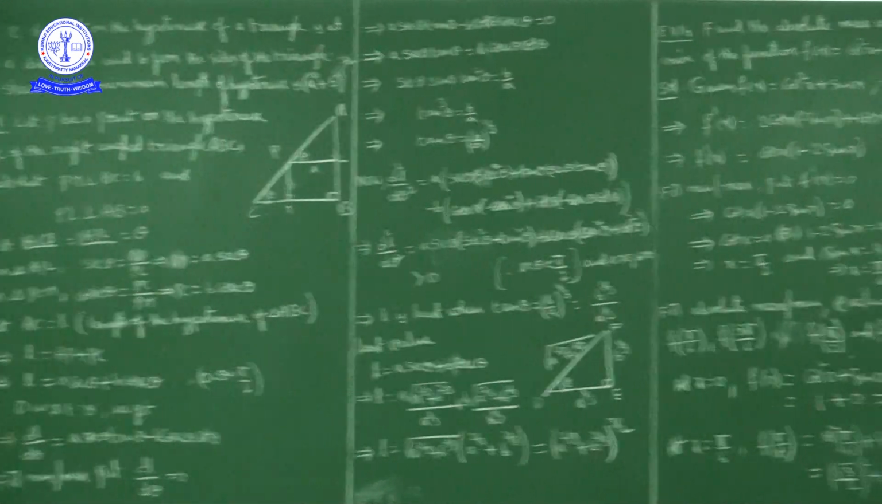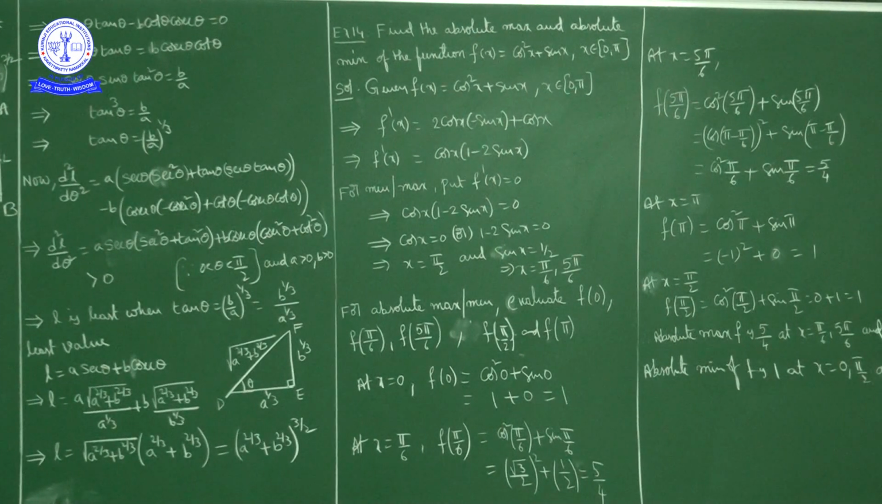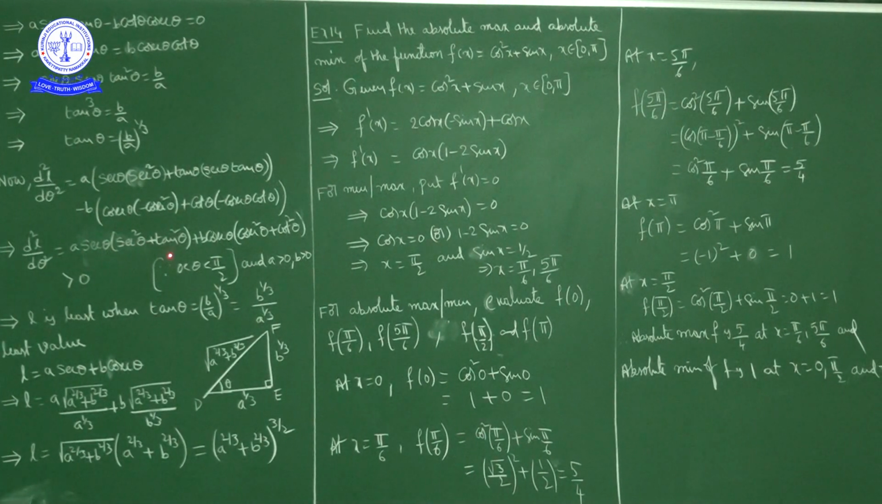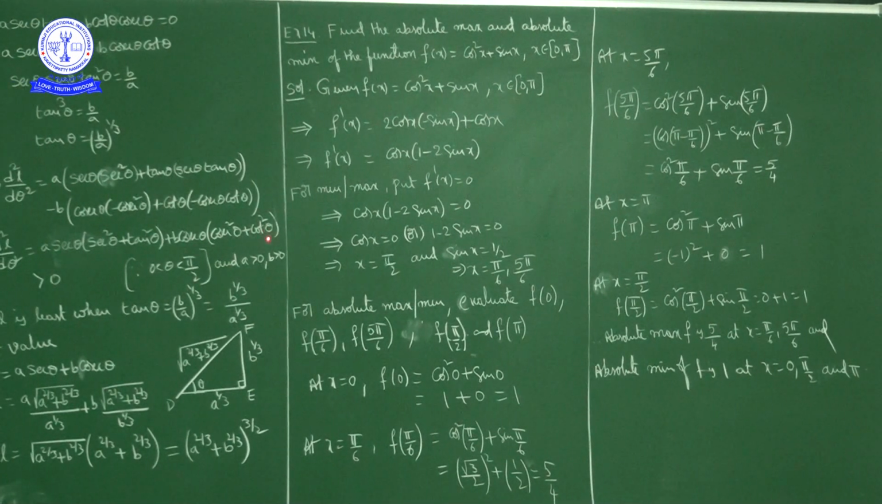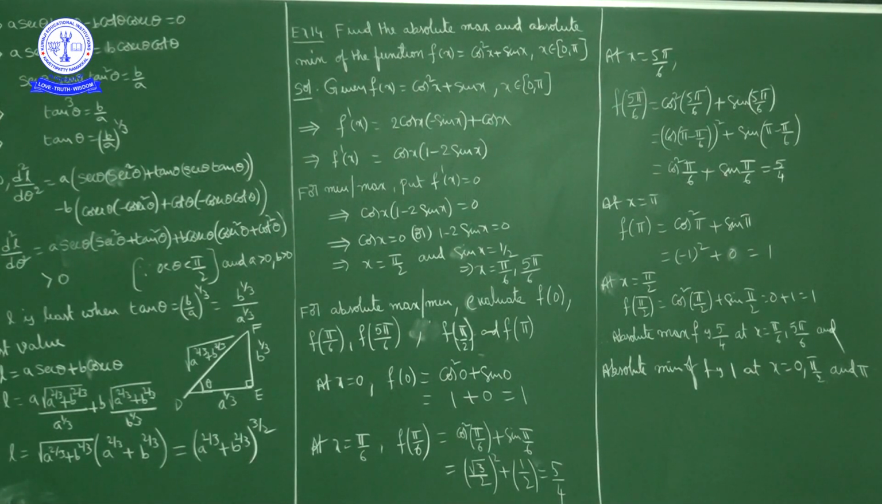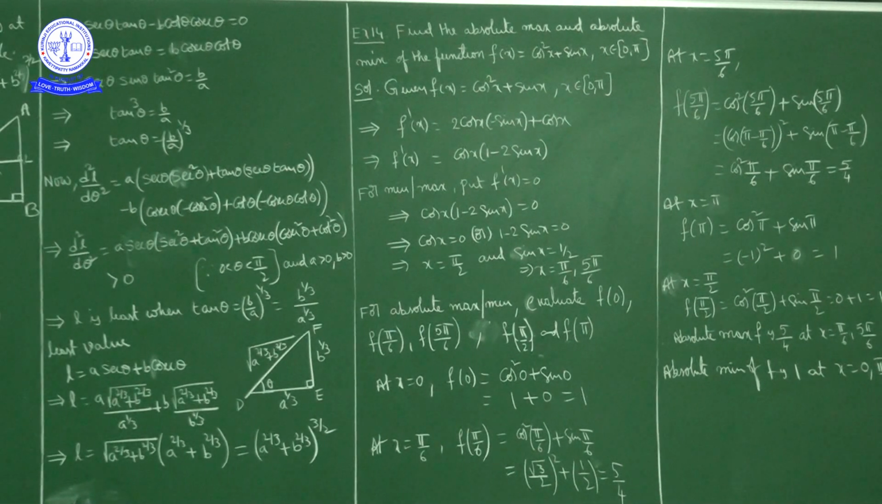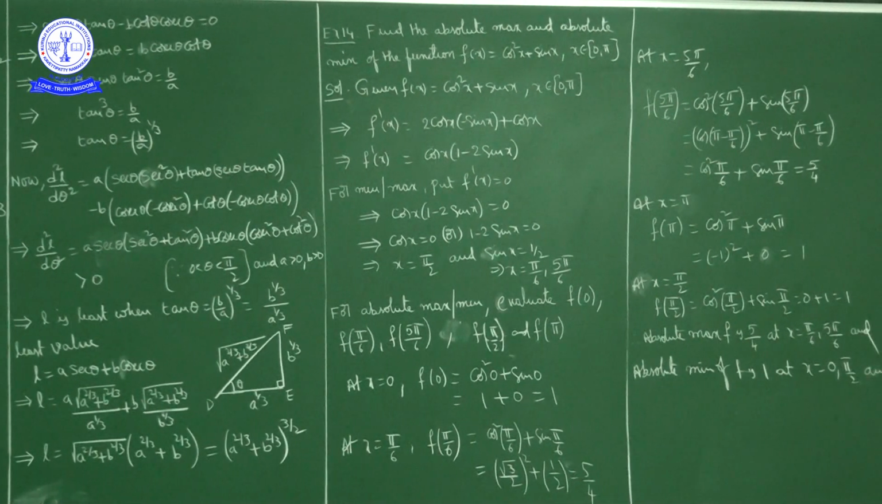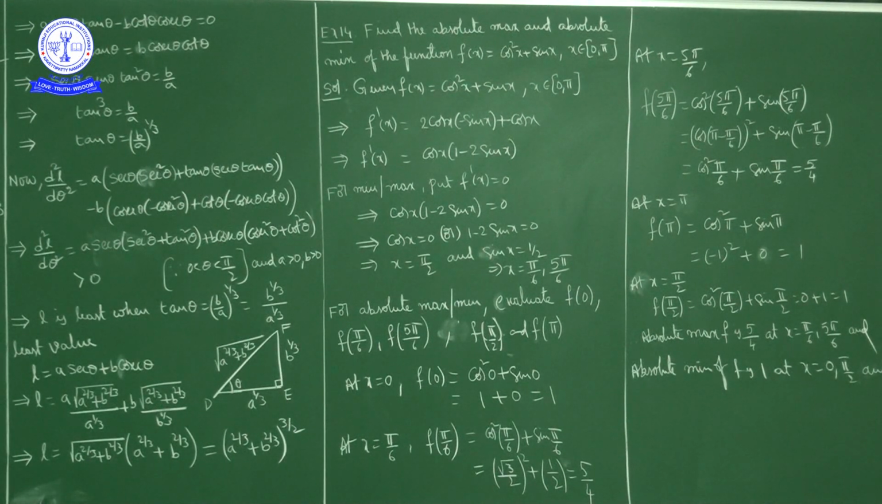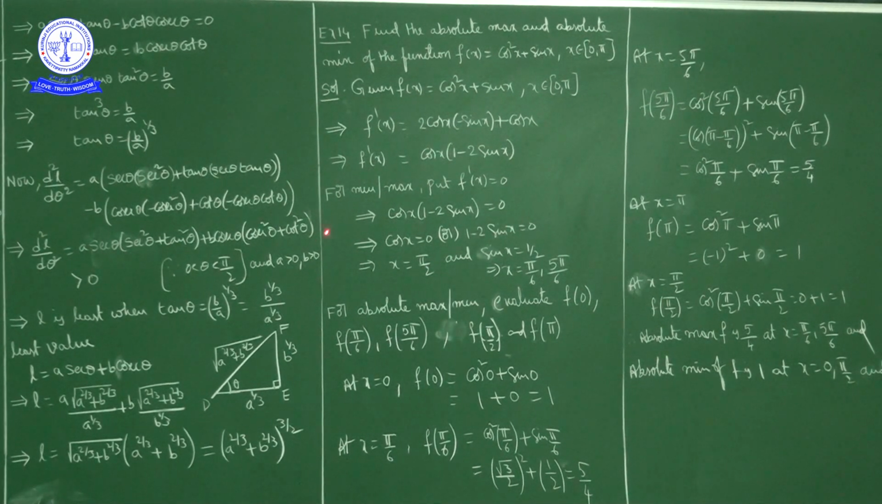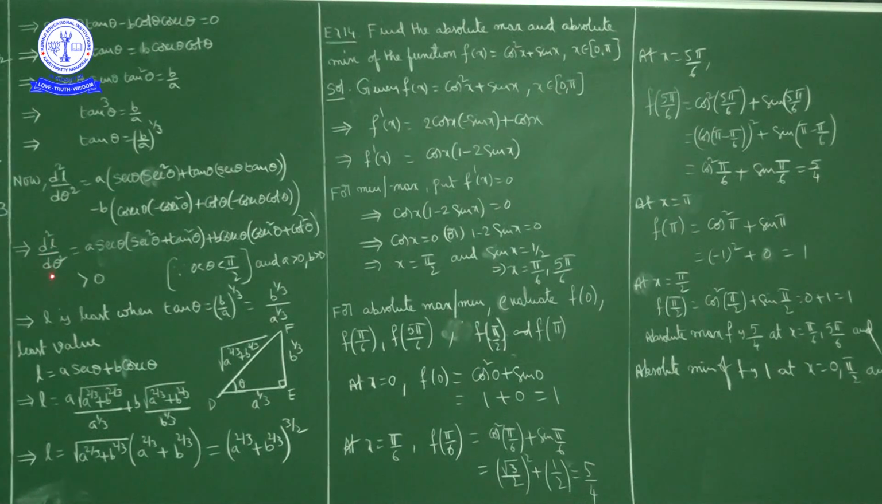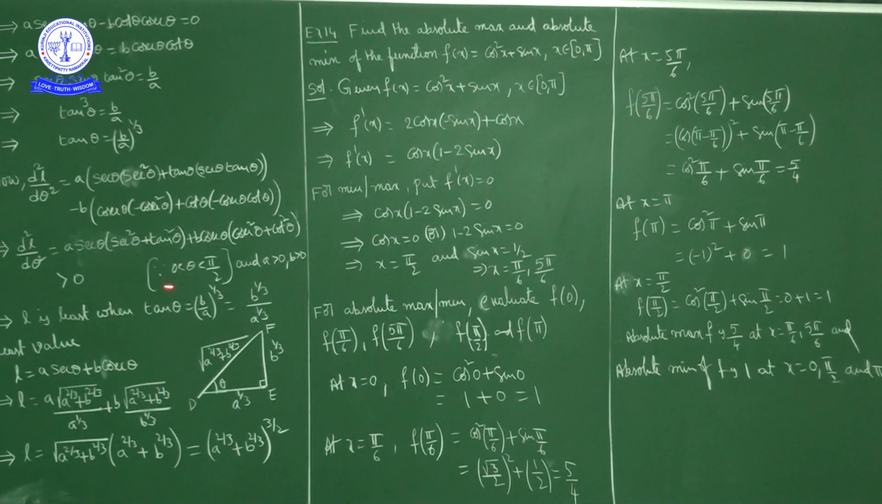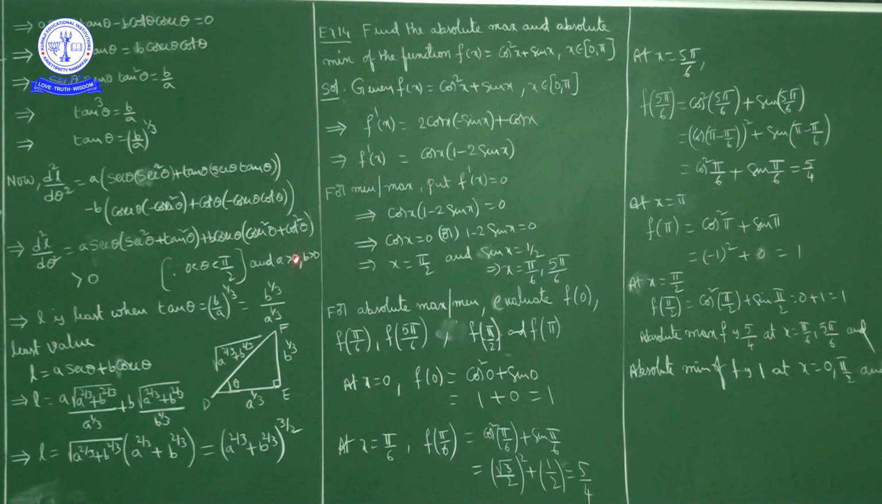Here already what we have, theta value lies between 0 to pi by 2, means theta is in first quadrant. In first quadrant all 6 trigonometric ratios are positive. So secant theta positive, secant square positive, tan square positive, cosecant square positive, cot square positive. Also a and b are lengths: a is the distance from point P to side AB, b is the distance from P to side BC. So those are also positive. So everything positive means this quantity is positive, d square L by d theta square is positive.